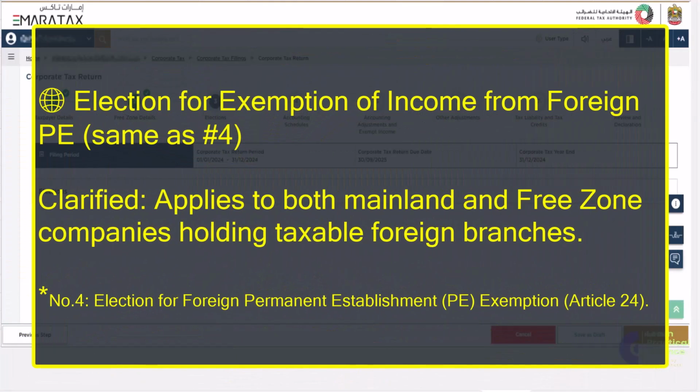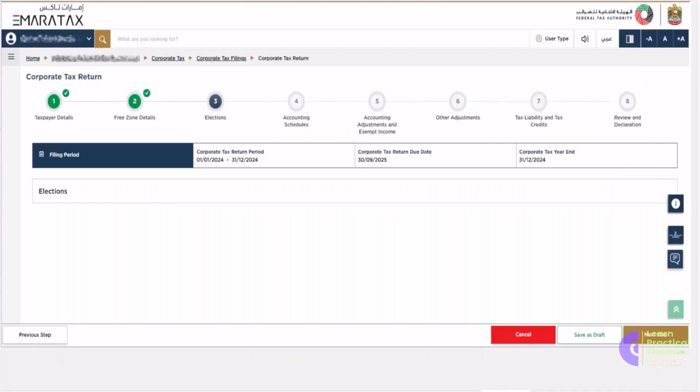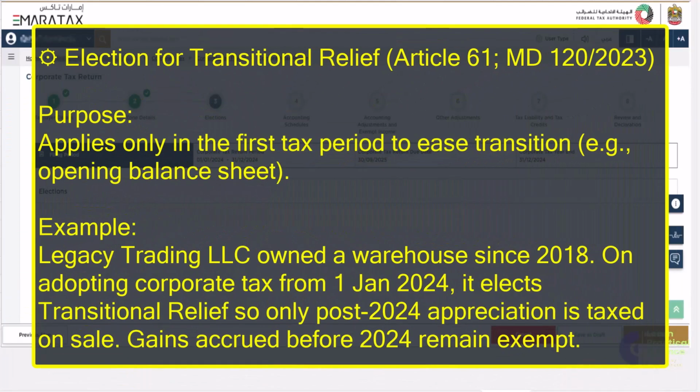Number 10 is election for exemption of income from foreign PE, same as number 4. It applies to both mainland and free zone companies holding taxable foreign branches. 11th one is election for transitional relief under Article 61, Ministerial Decision 120 of 2023. Purpose applies only in the first tax period to ease transition.